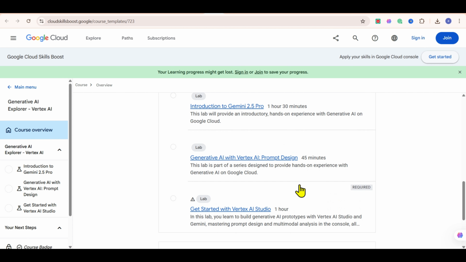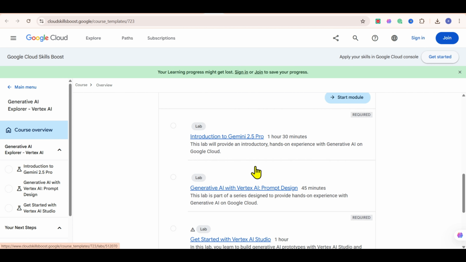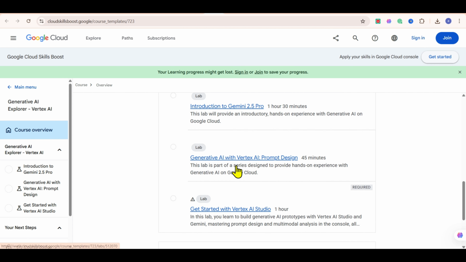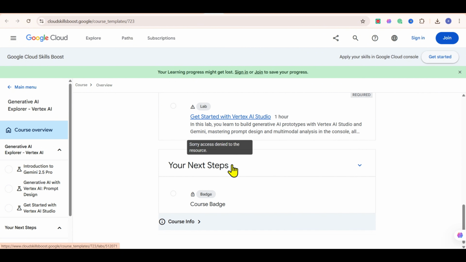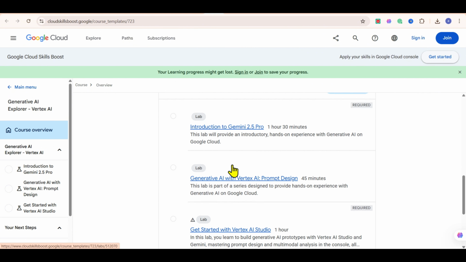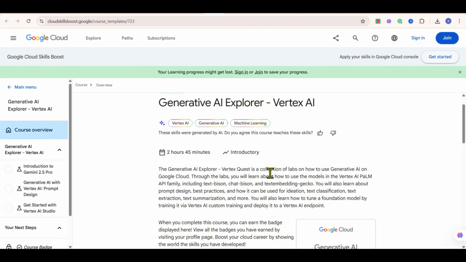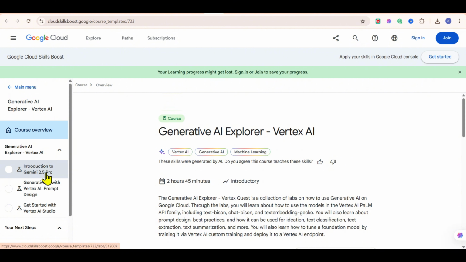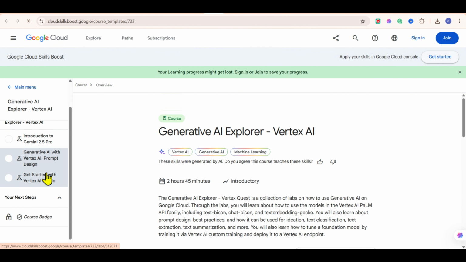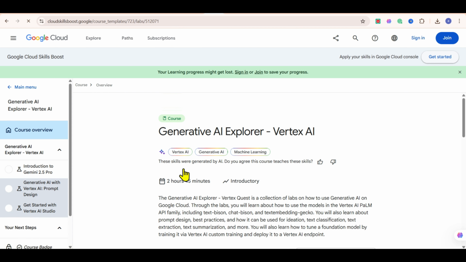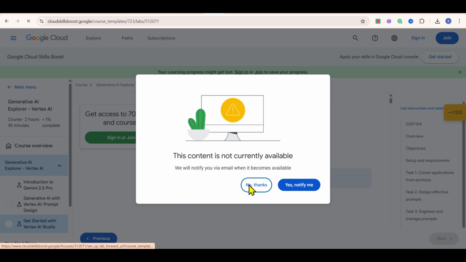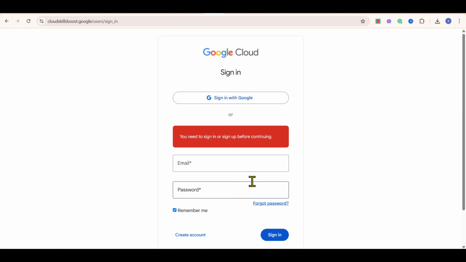In this course, you'll get to understand how Gemini models work, try out different AI tasks in Google's console, and build AI-powered apps step-by-step using Google's tools. Whether you want to create chatbots, text generators, or smart assistants, this course helps you get started with one of the top AI platforms in the world. Plus, it's beginner-friendly, perfect if you want to get hands-on experience with Google's AI tech.